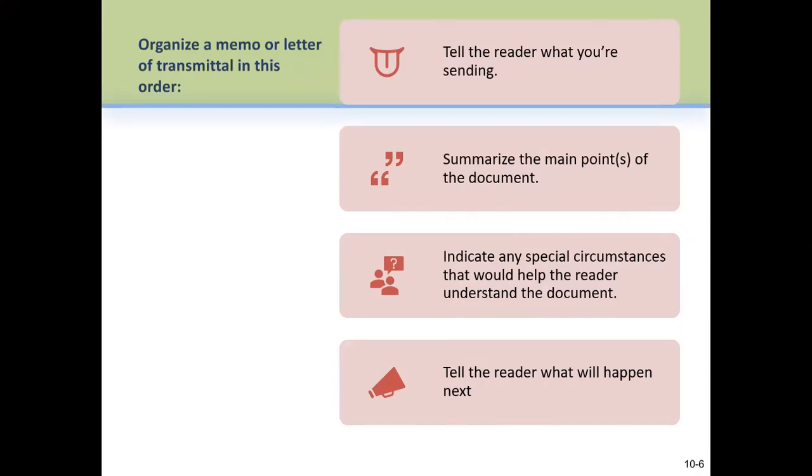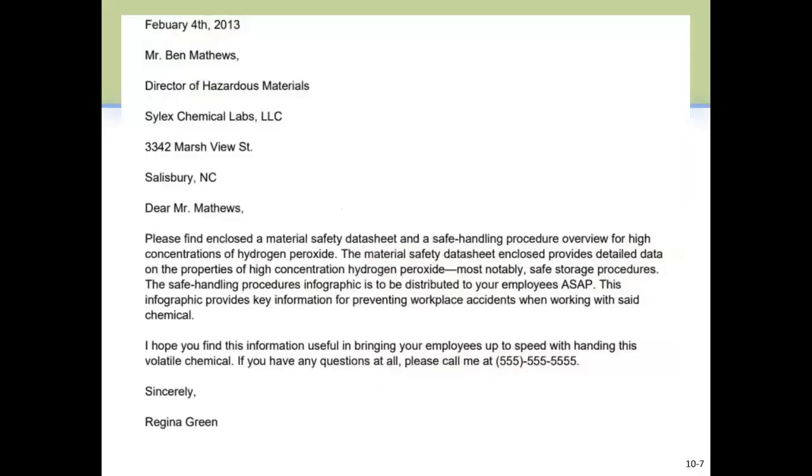Okay, so there are different forms that you can use transmittals for. I'm just giving an example here. On the top, you see the format of a letter: the date is there, the name of the person that you're sending it to, the address, his position, and then the salutation, Dear Mr. Matthews.